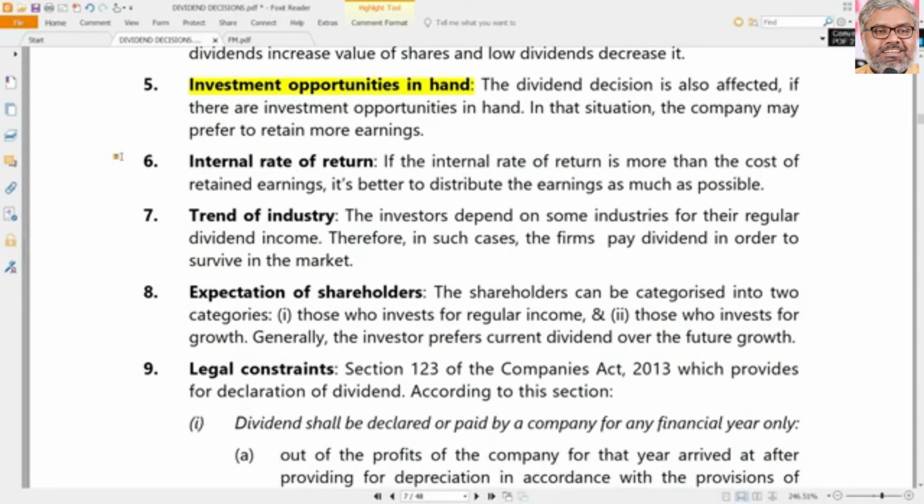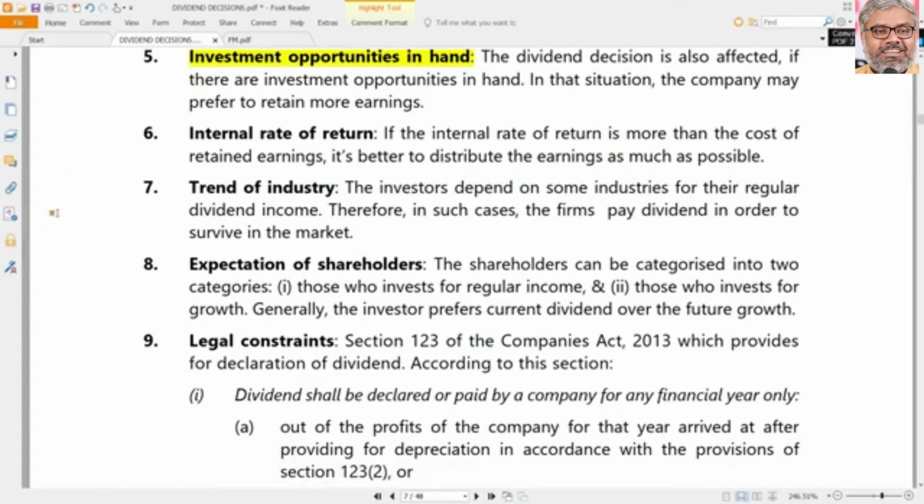And of course, investment opportunities in hand. If the company has sufficient and fantastic investment opportunities, why should it declare dividend? It is better to invest in those opportunities because it has a requirement also for those opportunities. So rather than declaring dividend and later searching for finance, better to retain the earnings and apply those retained earnings in those investment opportunities. That is another logic for dividend policies.